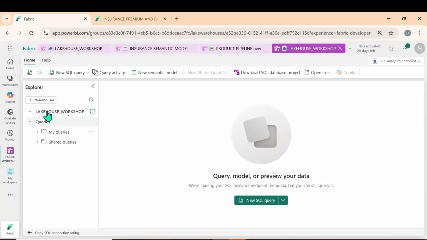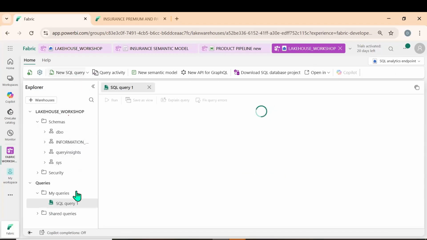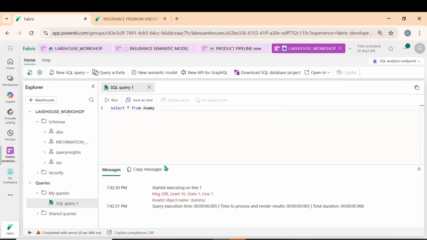Now you see, I can click on this and go for any tables. If you have any tables, we can get the tables. New SQL query, I can get the query. This is the SQL query. I can write select star from dummy. Let's see whether we have it or not. Let me click on run. Invalid dummy. So I need to add the data. Under the DBO, we will have it.